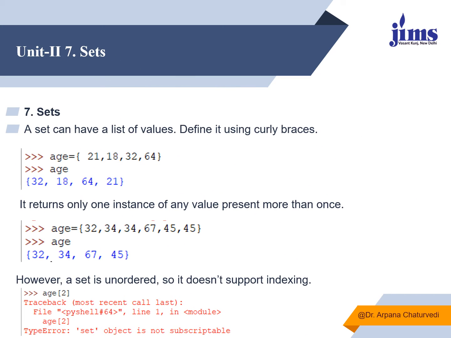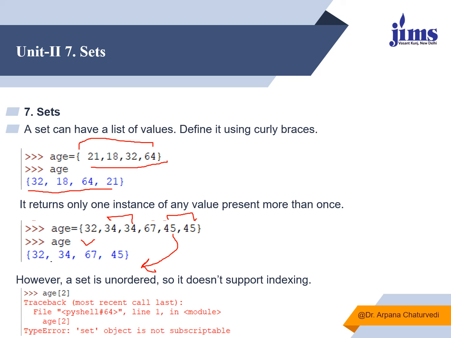Now, this is the last data type which is supported by Python, that is sets. A set has a list of values which is defined within curly brackets, not within square brackets. These all are the values, and if I say age, it will display that these all are the ages which are being stored in the set. So it always returns one instance of any value present more than once. Suppose you have stored repeated values 32, 34, 34, 67, 45, 245 are over here, 234 are over here. If I say age, it will return only one instance, not repeated instances.